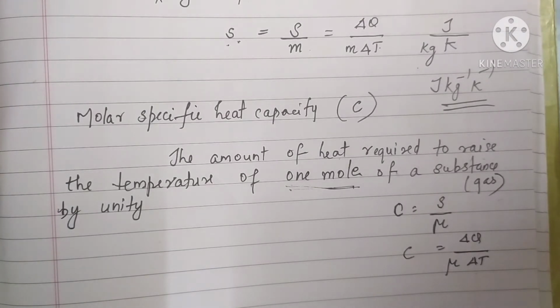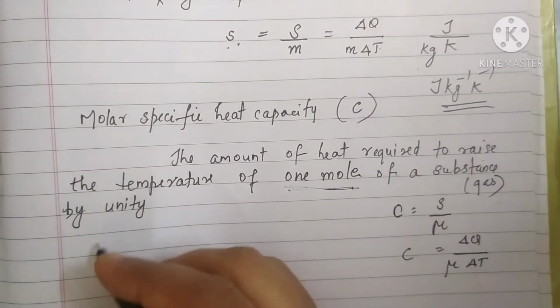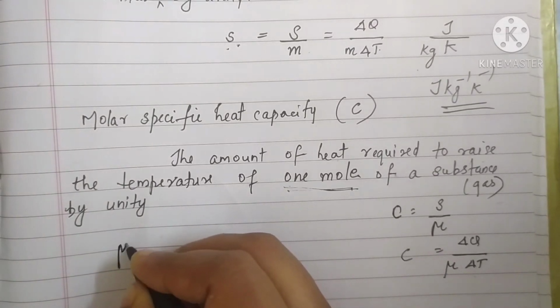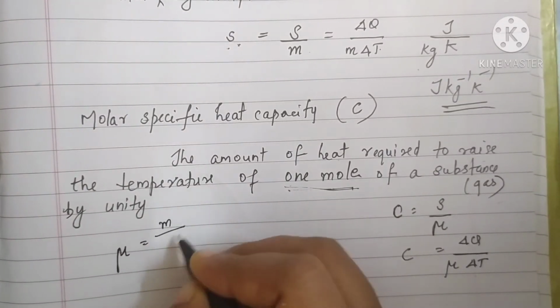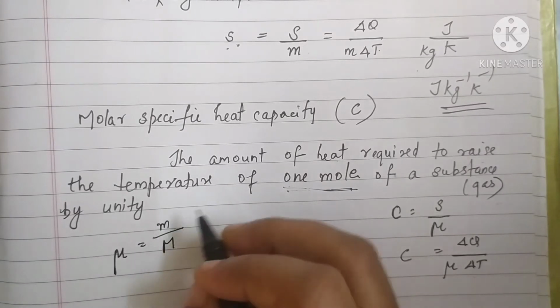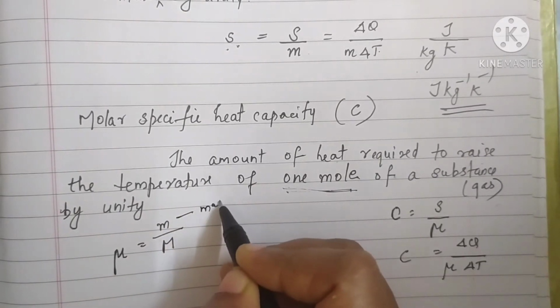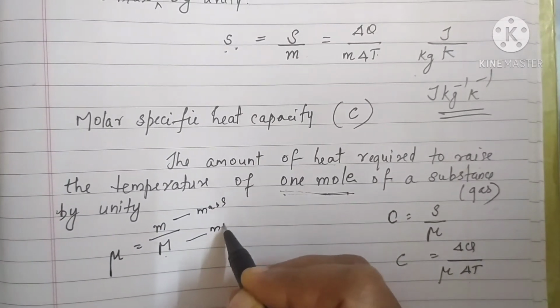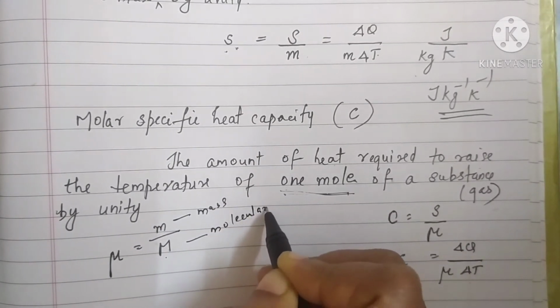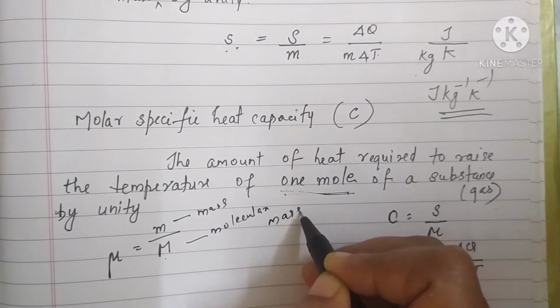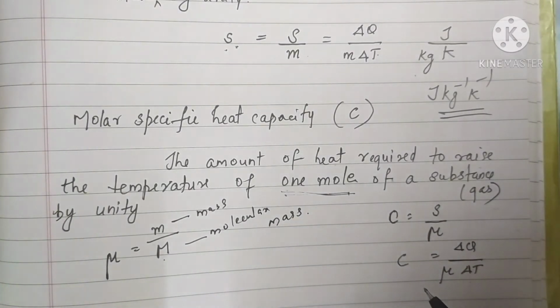Clear for you? So you know the number of moles can be represented as mu equal to small m by capital M, as you have studied in chemistry, where small m is the mass of the substance and capital M is the molecular mass. You can substitute in this expression.